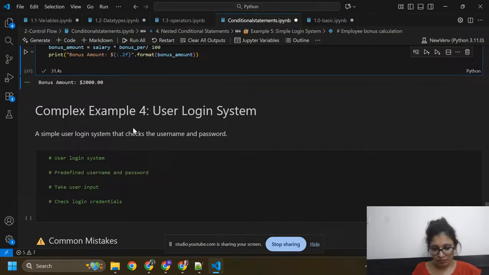This is the last code. The code is a user login system.